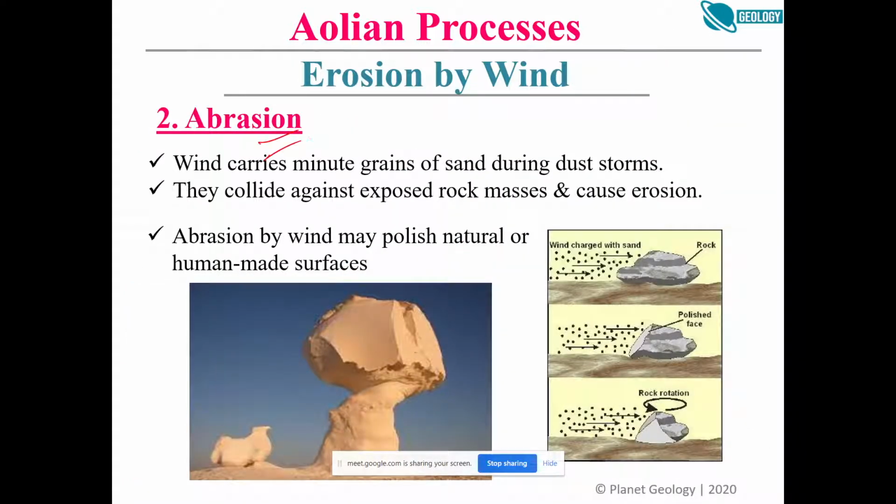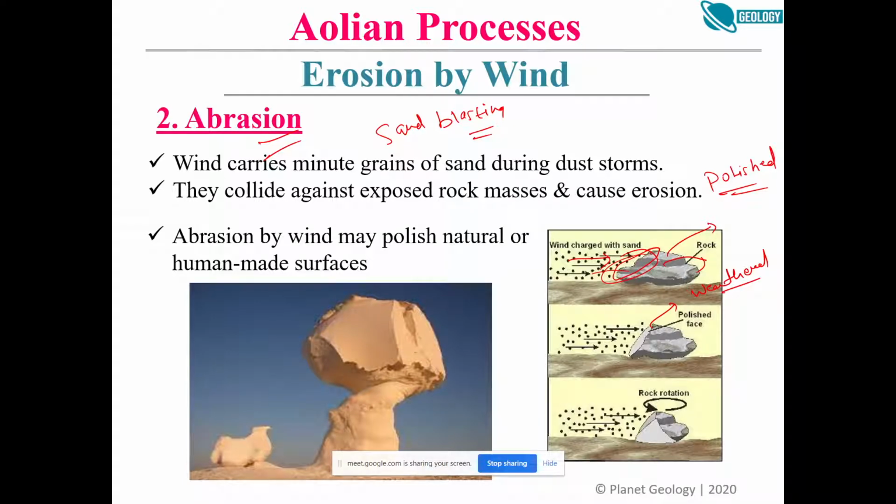So abrasion is nothing but the sandblasting of rock. See here, the wind is blowing. This is a hill. This is a rock, and it will keep eroding it. It will keep eroding this surface, right? It will keep blasting this surface, and this surface will get weathered and also polished, right? Polished as compared to the other side.